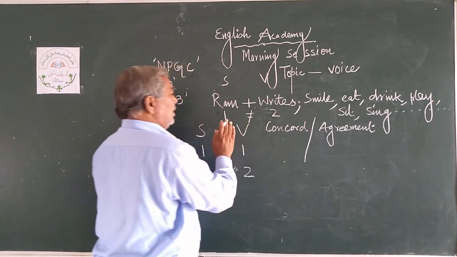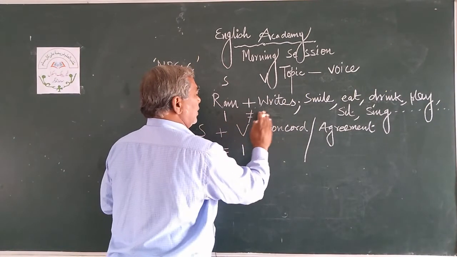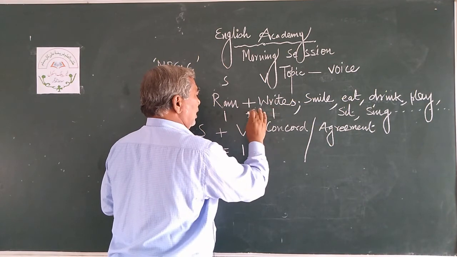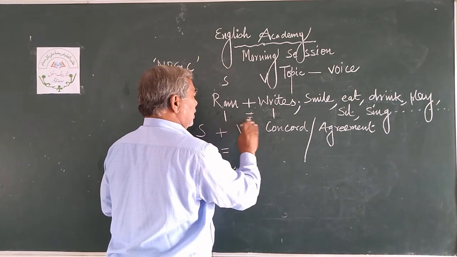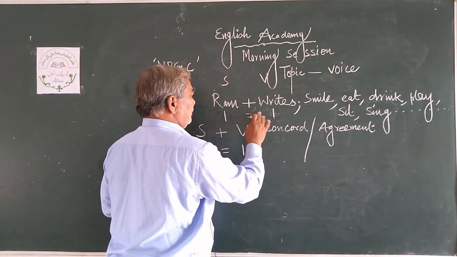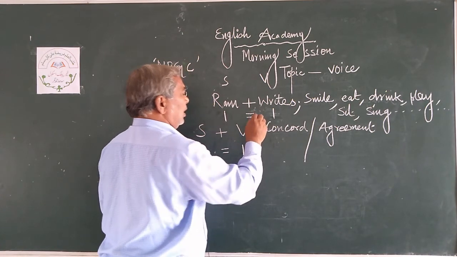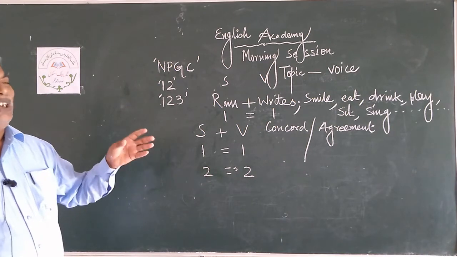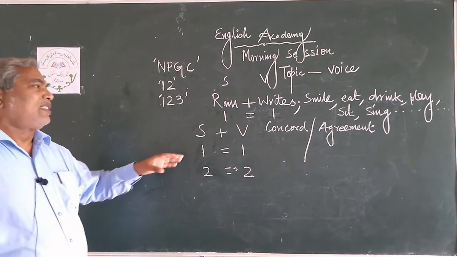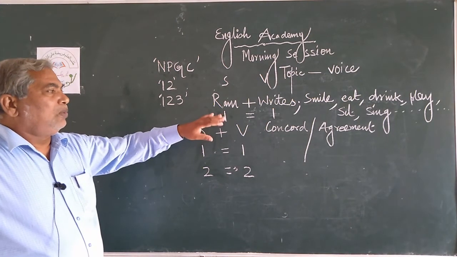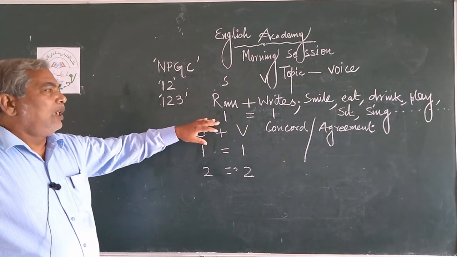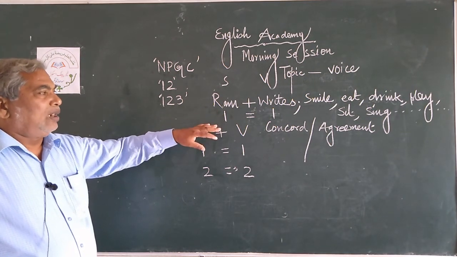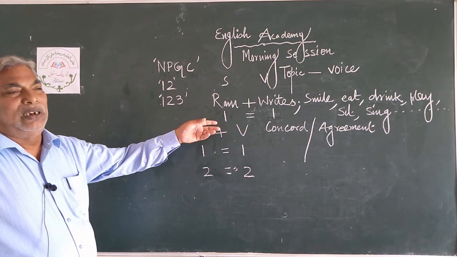It means now 1 is equal to 1. Now this equation is correct according to grammar, and in accordance with the grammarians, 1 is equal to 1. So Ram singular, writes singular. This is agreement.